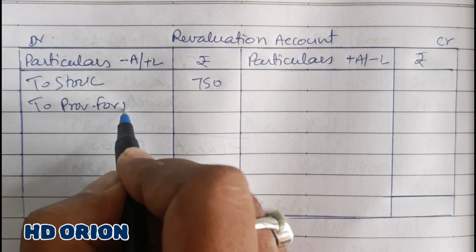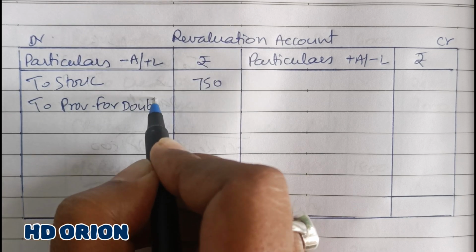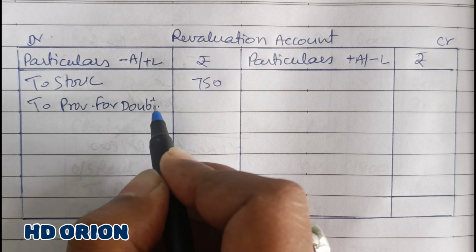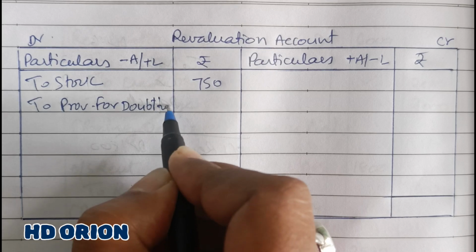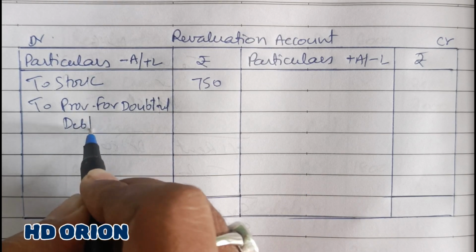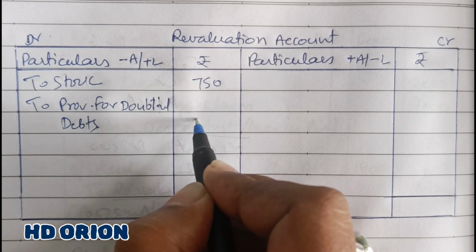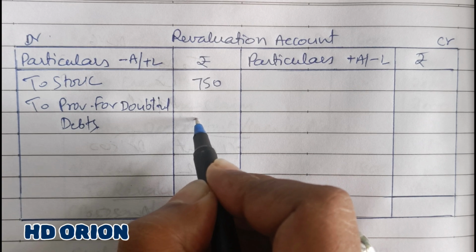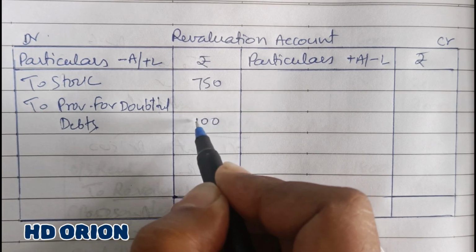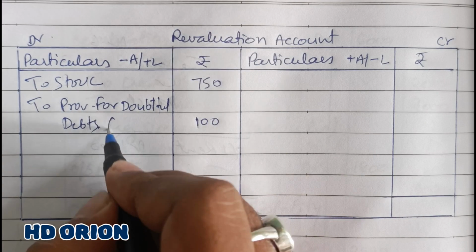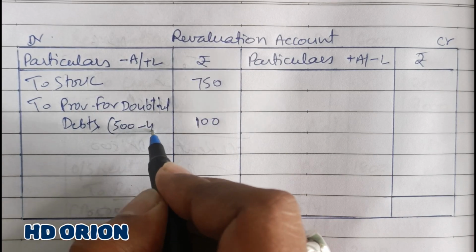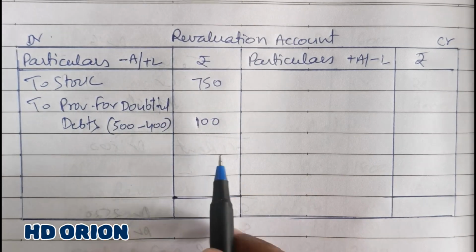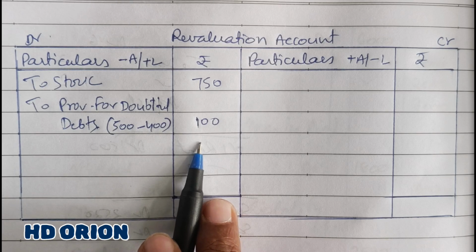Provision for doubtful debts rupees 100. Why 100? Because 400 is already there in the books. So a burden of 100 rupees will be here.